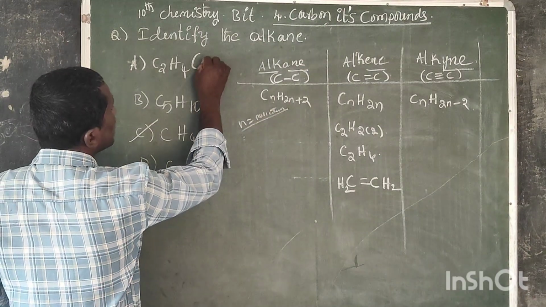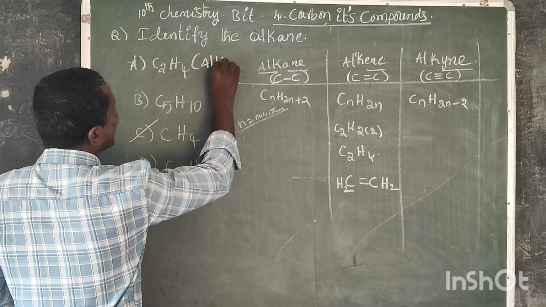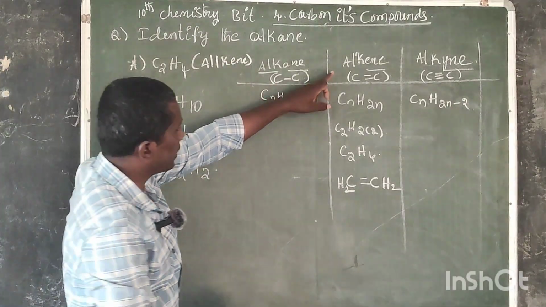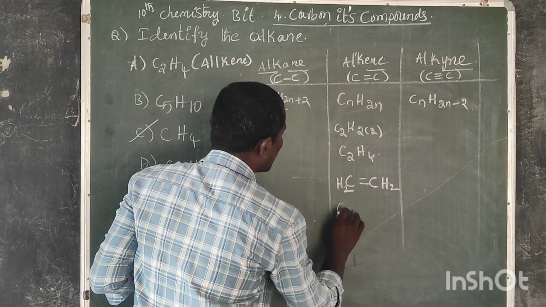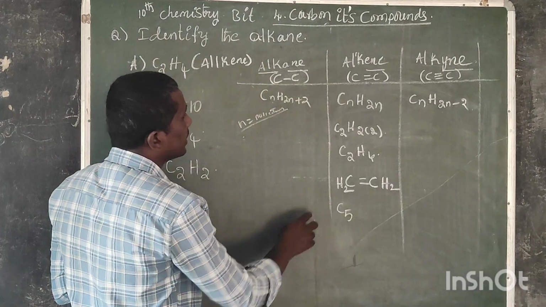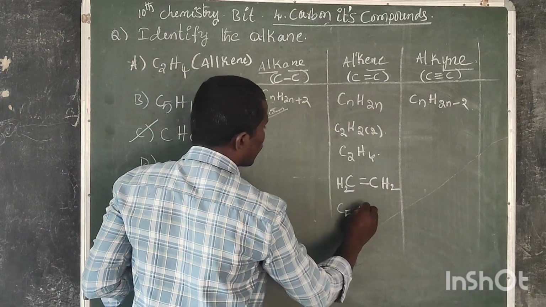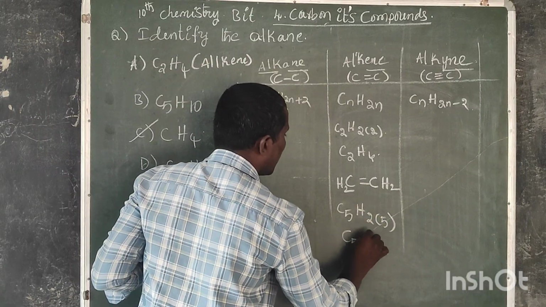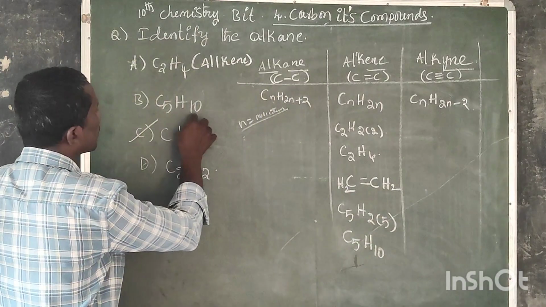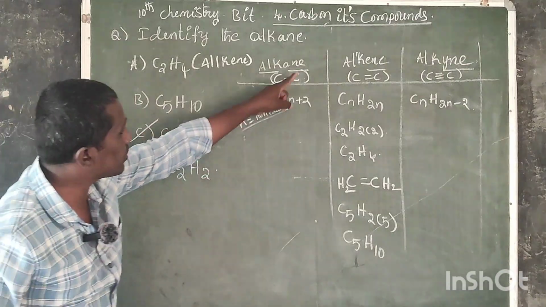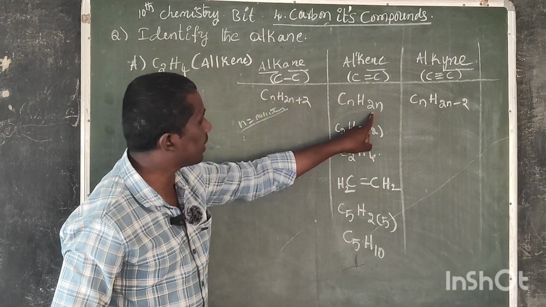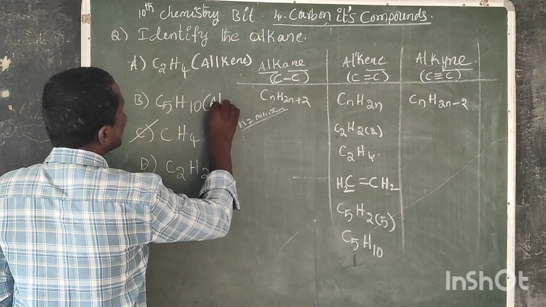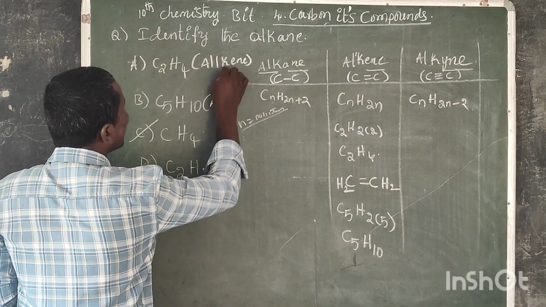C5H10 also: n is equal to 5, H 2 into 5, so C5H10. Option B also fits the CnH2n formula, so that's why it is an alkene.